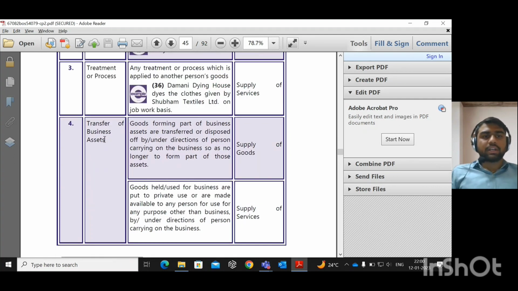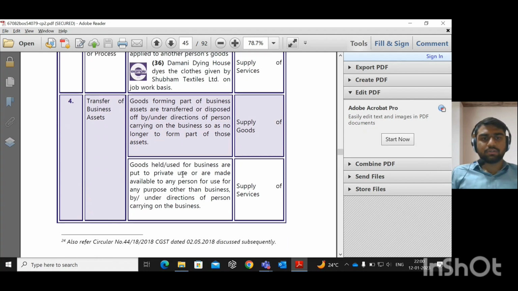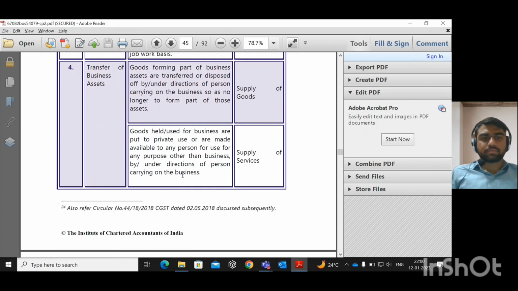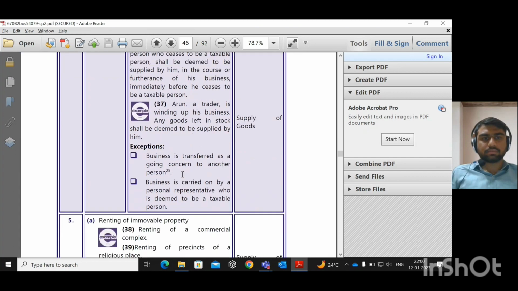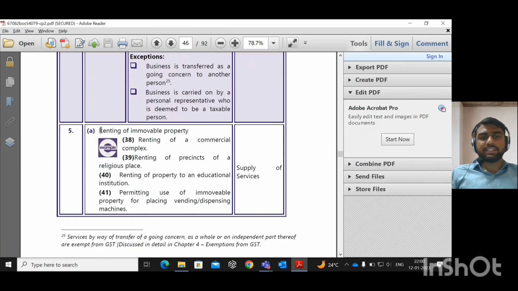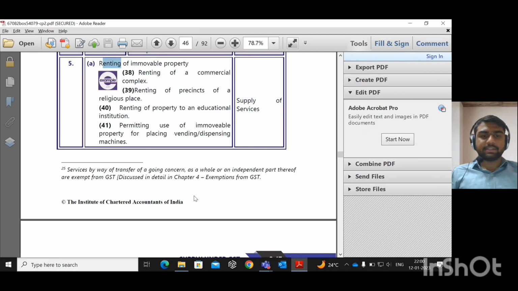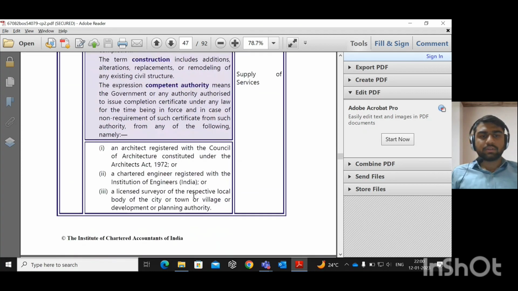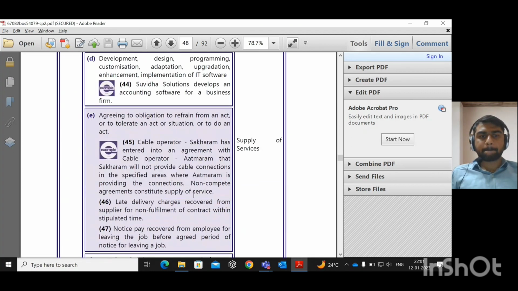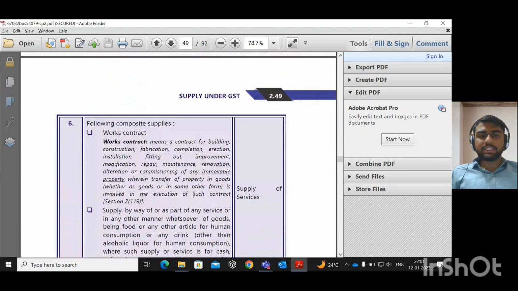Transfer of business asset. Business asset means it is a supply of goods. You can go through it. Renting of immovable property is a renting service, so you can classify it as supply of service. Renting of commercial complex, renting of precincts of a religious place, renting of property to an educational institution. Permitting use means a right. You can go through all these transactions.